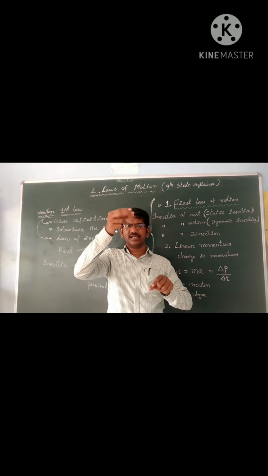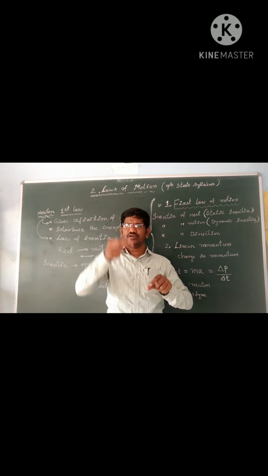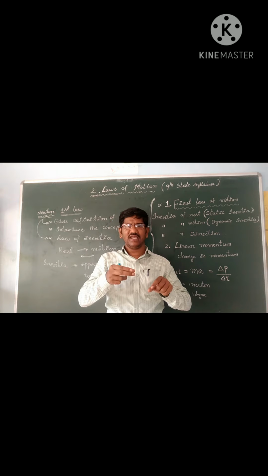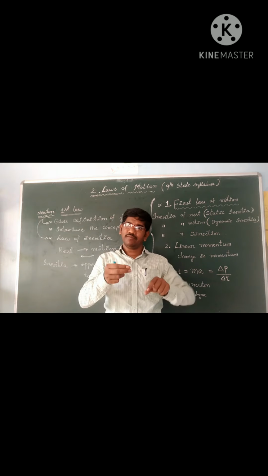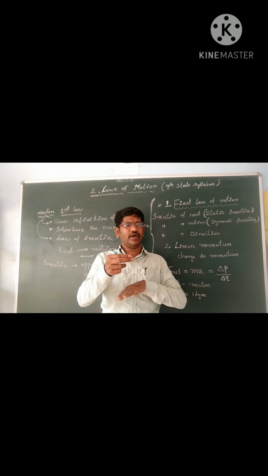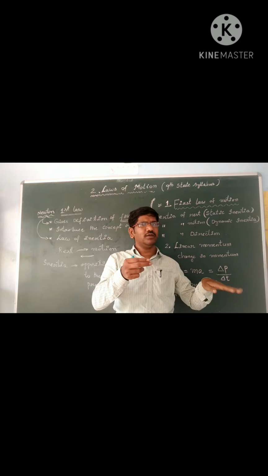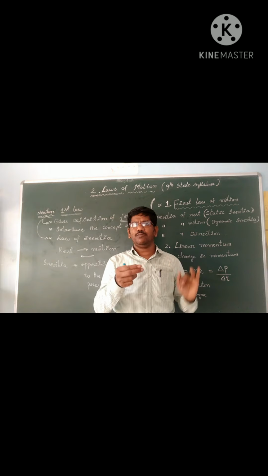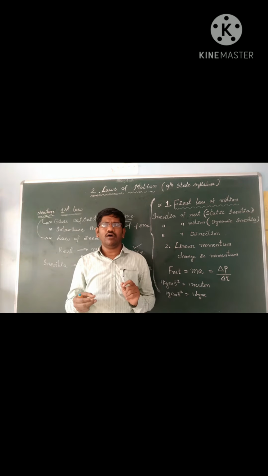Initially all coins are at rest, so they will try to be at rest only. They will oppose coming from rest to motion, and we are hitting the lower coin, so only the lower coin moves. So this is an example for inertia of rest.